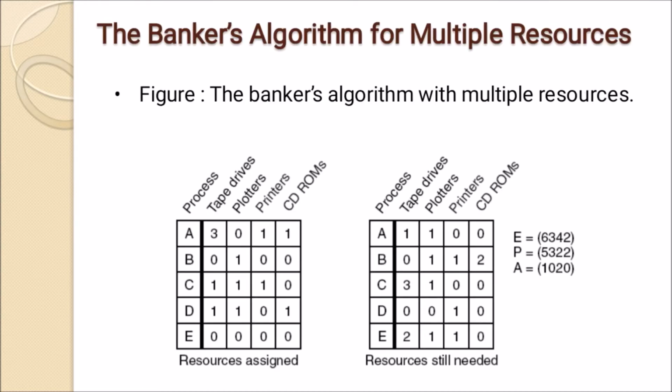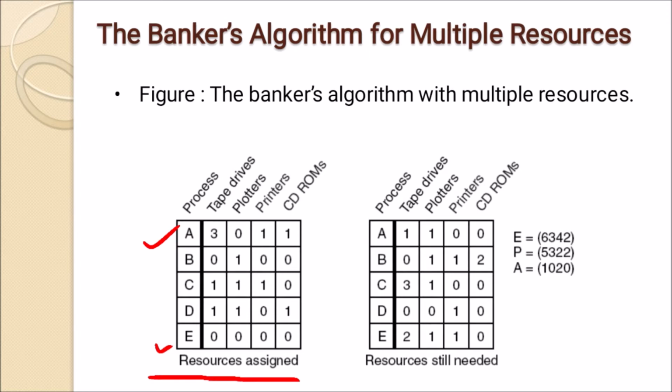There is one algorithm for multiple resources that shows how we can avoid deadlock. The algorithm is the Banker's algorithm for multiple resources. There are processes A, B, C, D, and E, and the resources are tape drives, plotters, printers, and CD-ROMs. The first table shows the assigned resources, and the second table indicates the resources still needed.